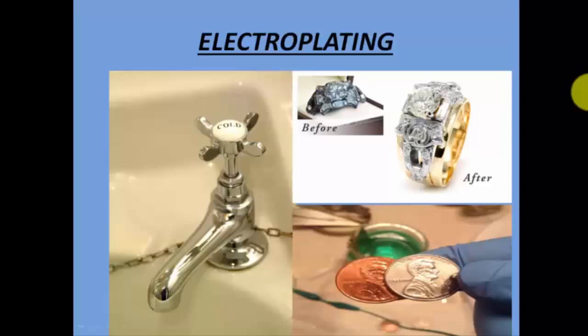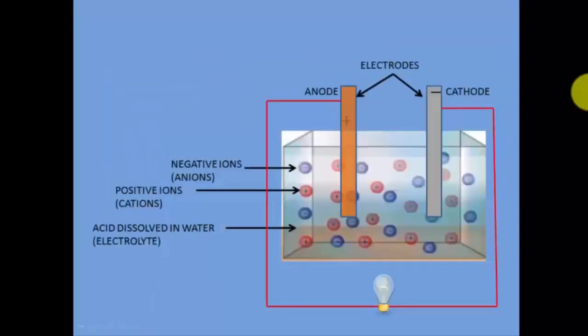You can coat golden, silver or chromium. These are basically done by this same process. Again, coins, the layer of copper. All this is done by using electroplating. This is a very common example in every field.